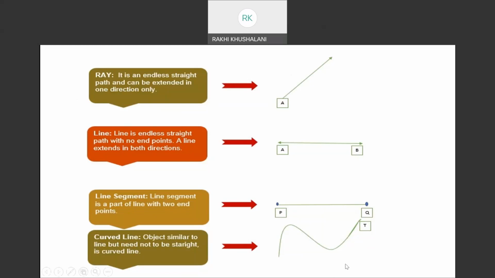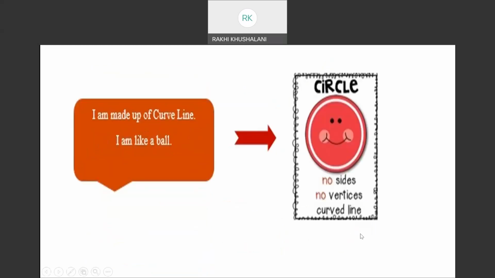You can see this curve is there. What is a circle? I am made up of a curved line. I'm like a ball. I have no sides. I have no vertices. I am a curved line starting at one point and ending at the same point.